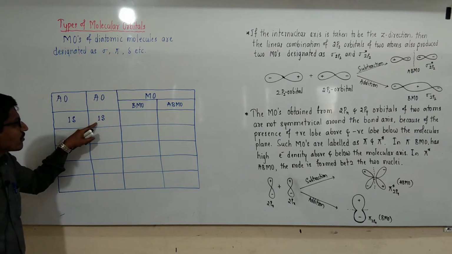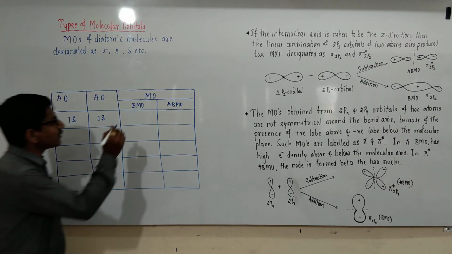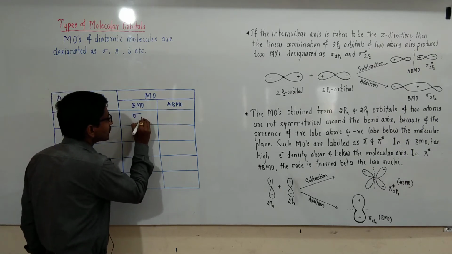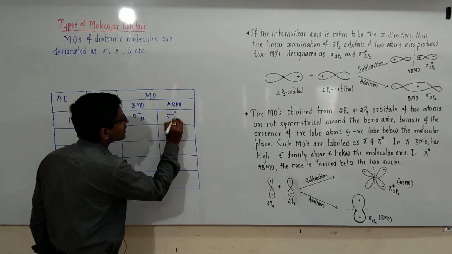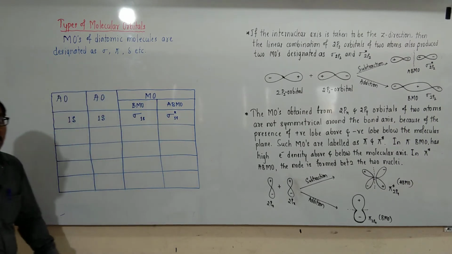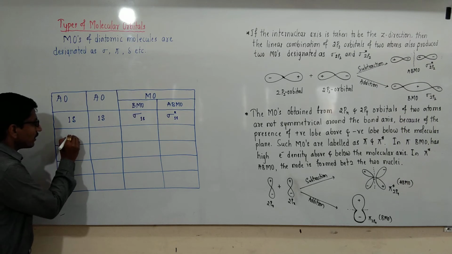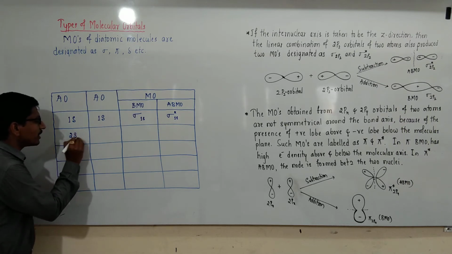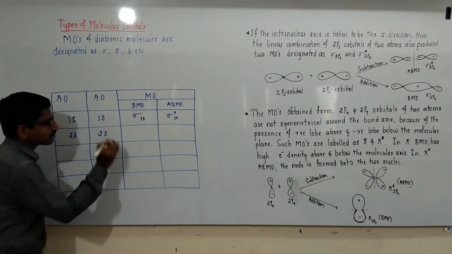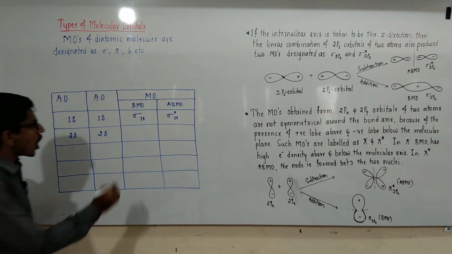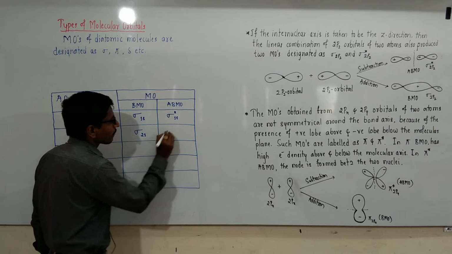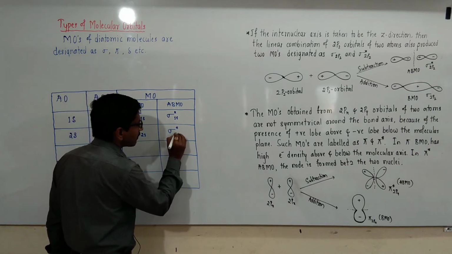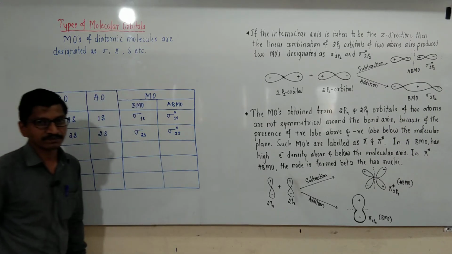The 1s atomic orbitals of two atoms combine to form sigma 1s bonding molecular orbital and sigma star 1s anti-bonding molecular orbital. If 2s atomic orbitals of two atoms undergo linear combination, they form two molecular orbitals: sigma 2s and sigma star 2s.